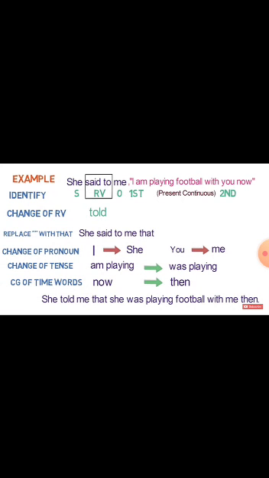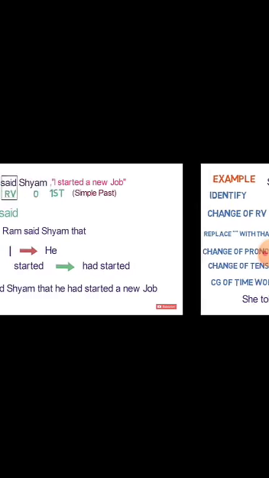In this way, firstly, change the reporting verb. Said to will change into told. I is a first person pronoun, so it changes according to the subject. According to she, it will become she. And you is second person, so it will change according to the object, then it will become me. Then change the tense. Present continuous will change into past continuous, am playing will change into was playing, and now will change into then. Then what will be our answer? She told me that she was playing football with me then.